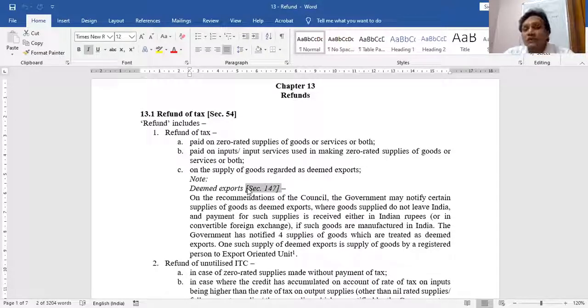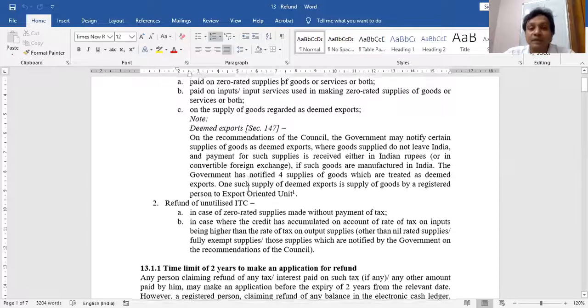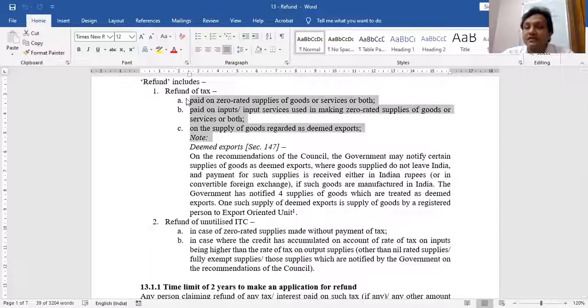Refund also includes input tax credits, in case I couldn't avail those. So refund doesn't include only refund of tax paid by me. It also includes that tax which I have paid on my purchases. In the above three points, the tax is the tax which I paid on my sales.